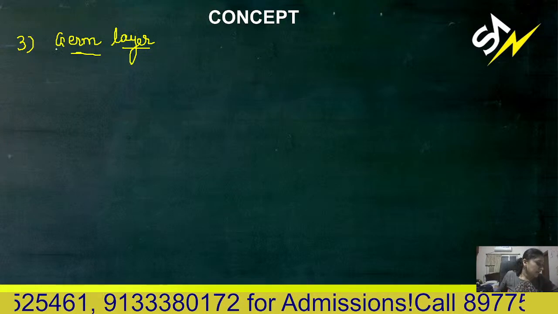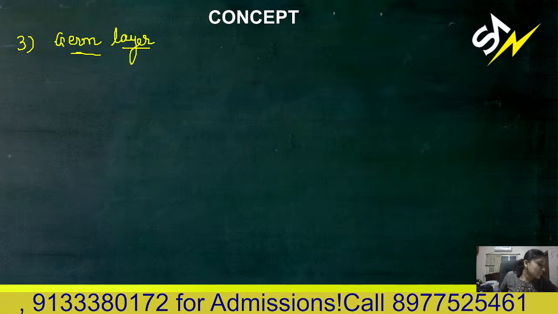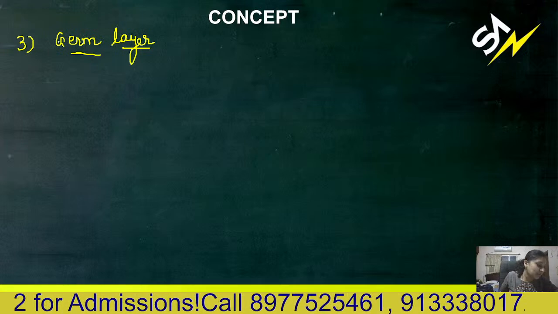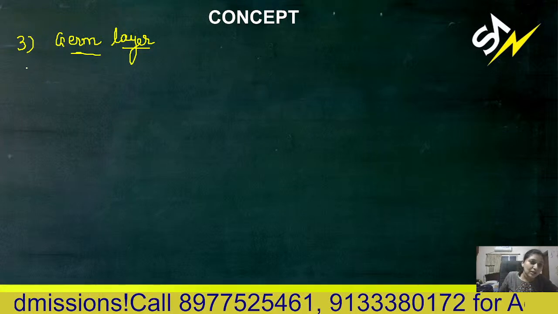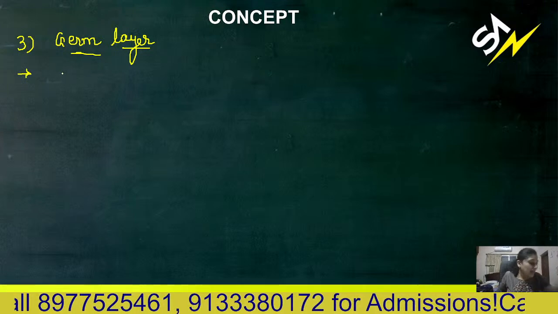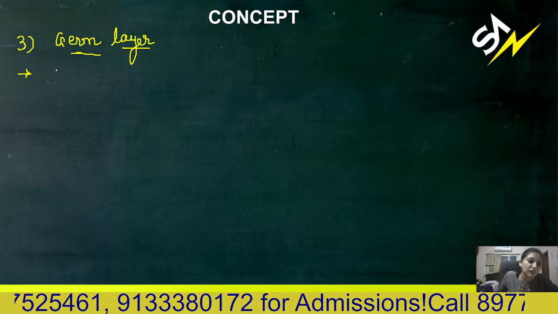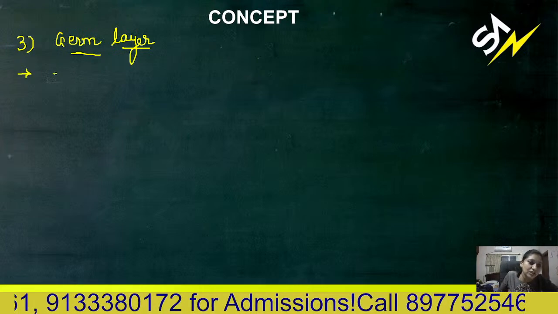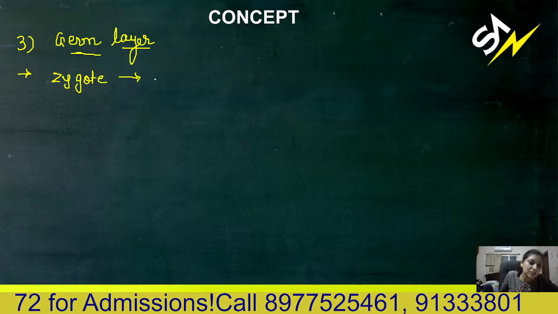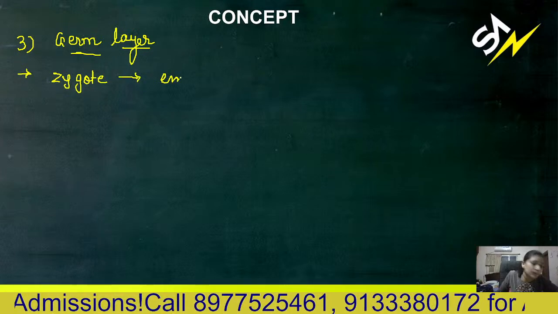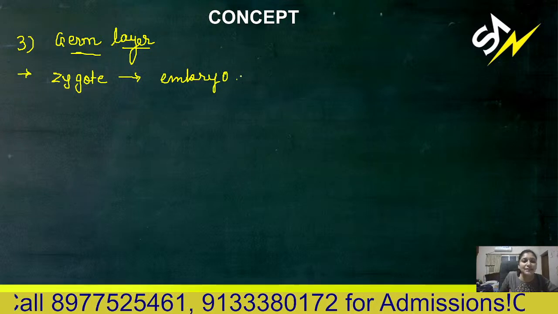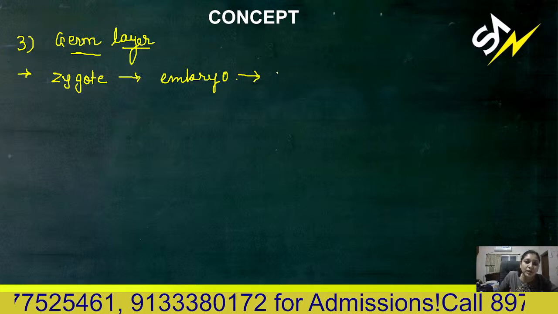Next is germ layer. Embryonic cells are arranged in layers in animals at the embryonic level. You know that the zygote, which is unicellular, later divides further to form the embryo. During this embryonic development, cells are arranged in layers.